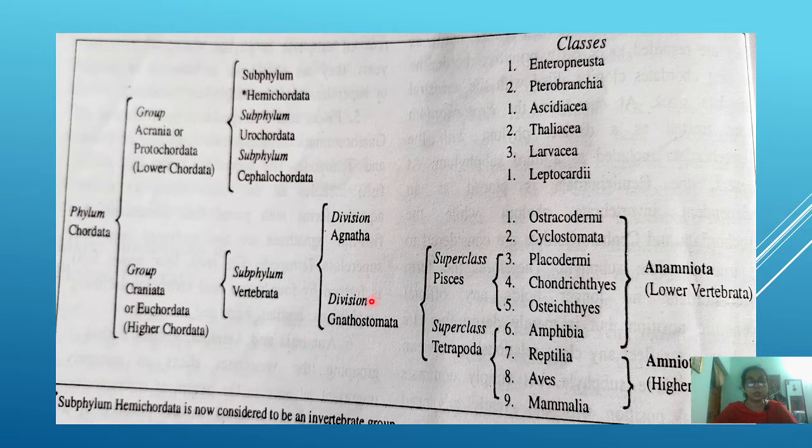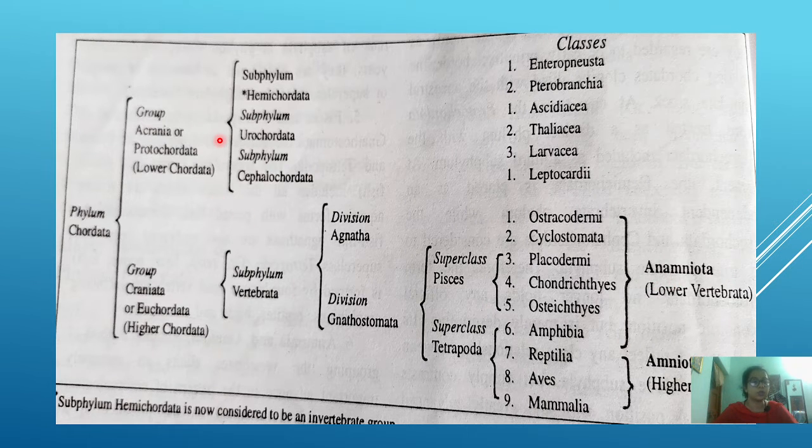And Gnathostomata is divided into two superclasses, that is Pisces, the fish category, and superclass Tetrapoda. Pisces belongs to the placodermi, chondrichthyes and osteichthyes. Okay. These ostracodermi, cyclostomata, placodermi, chondrichthyes, osteichthyes are the lower vertebrata, or you can say Anamniota.